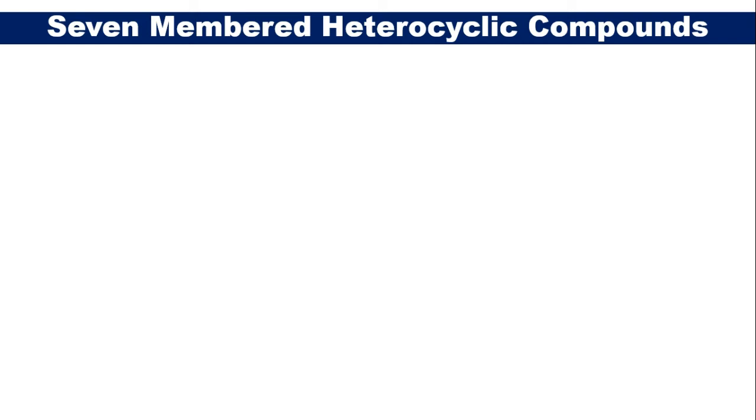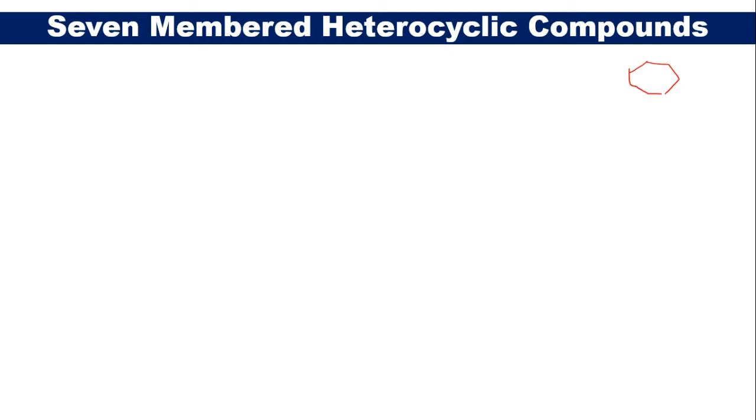So friends, here I have written 7 membered heterocyclic compounds. Here the cyclic refers to a 7 membered ring system present in these molecules.